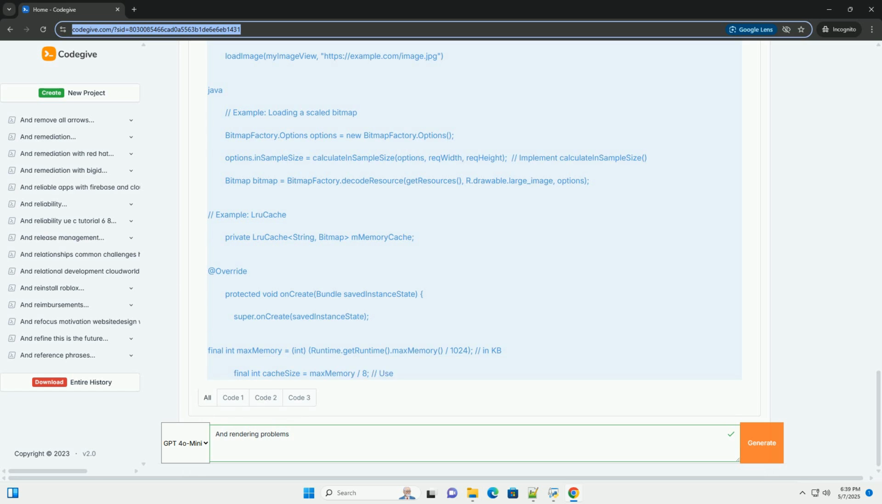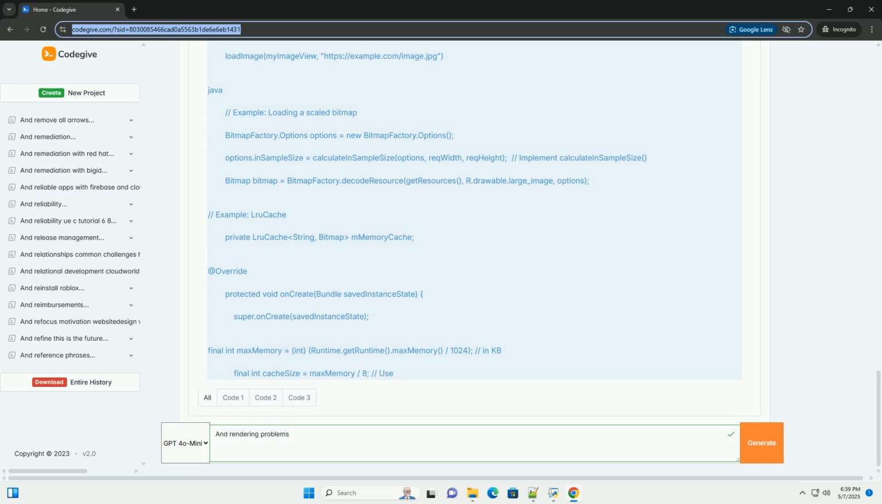7. Animation optimization. Solution. Use hardware accelerated animations. Most animations are hardware accelerated by default, but double check that android:hardwareAccelerated equals true is set in your Android manifest.xml file or on your views.